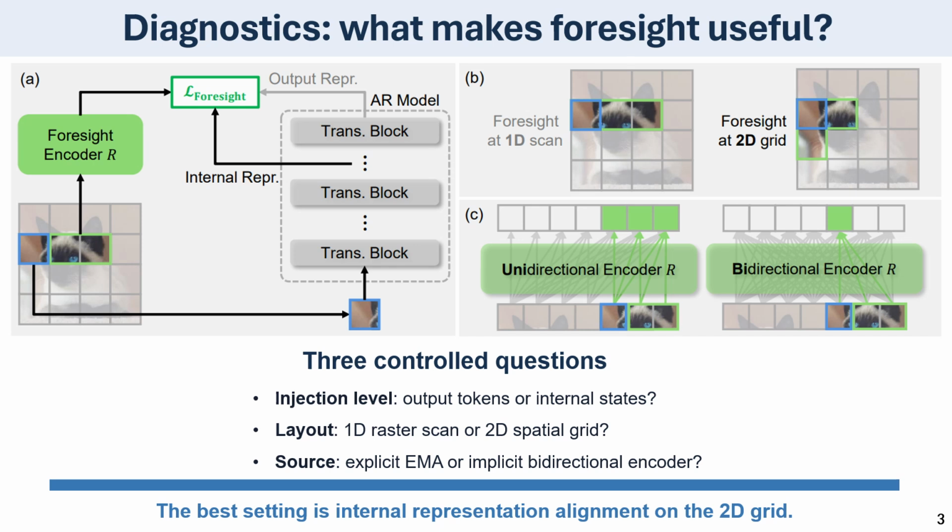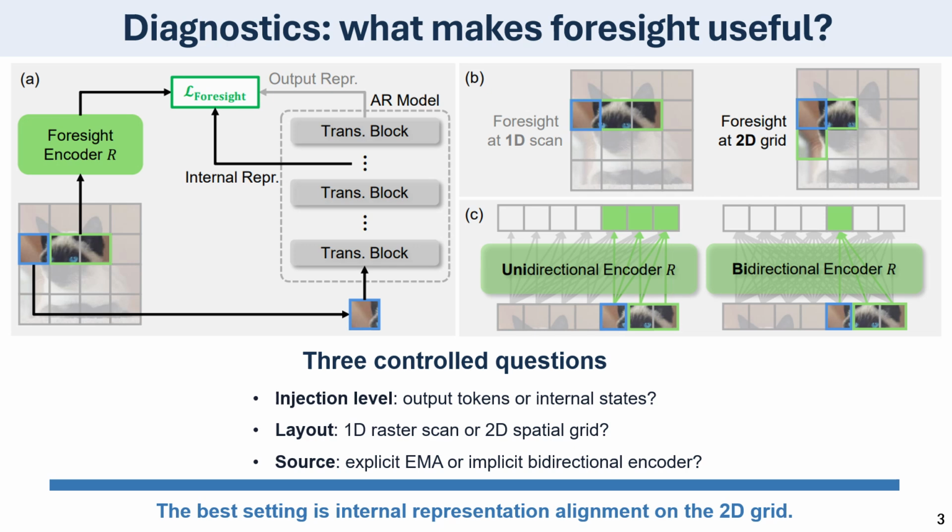Second, how should future positions be selected? A 2D spatial layout consistently beats a simple 1D raster scan because it respects the geometry of images. Third, what source should provide Foresight? Both explicit unidirectional EMA features and implicit bidirectional features are useful. The common lesson is that Foresight should supervise internal representations on the 2D token grid. This diagnostic study leads to Mirai, a training-only Foresight alignment framework that improves global planning while keeping inference strictly causal and cost-free.